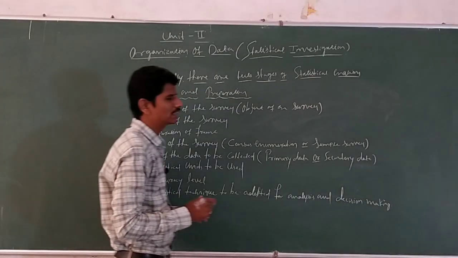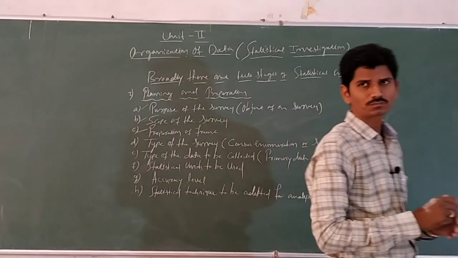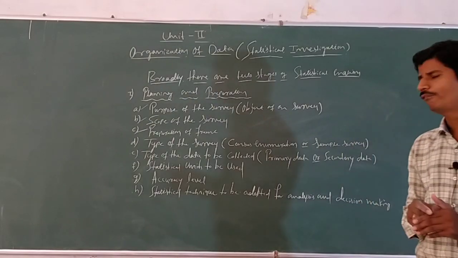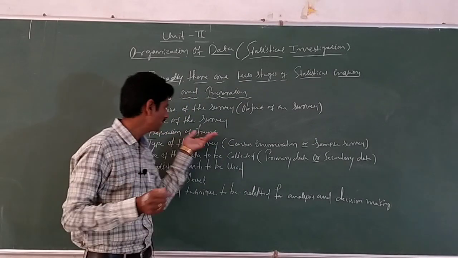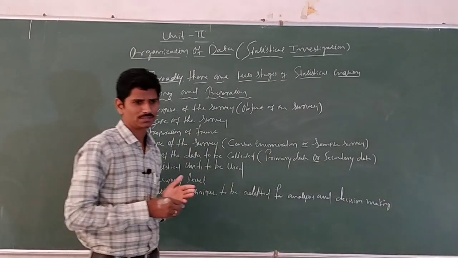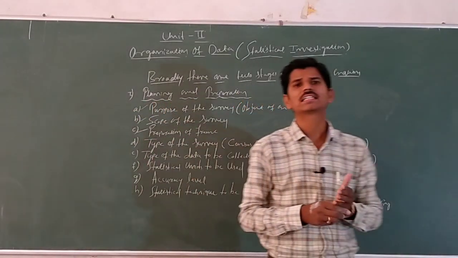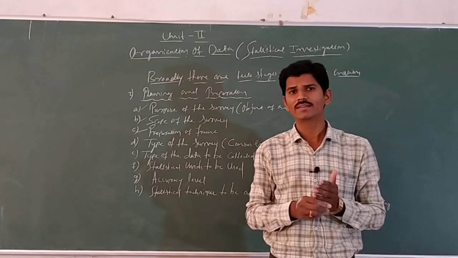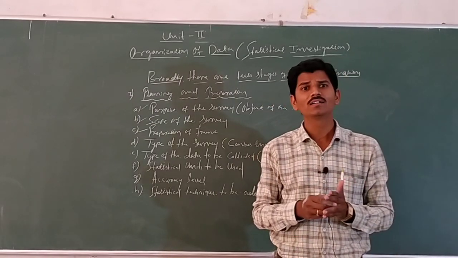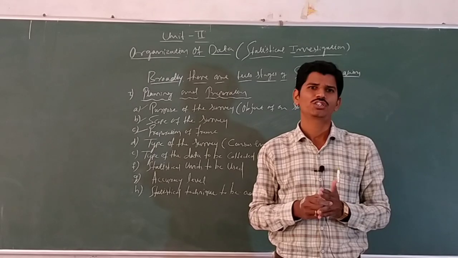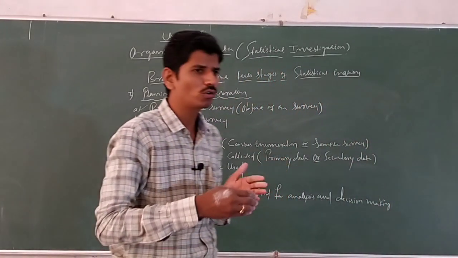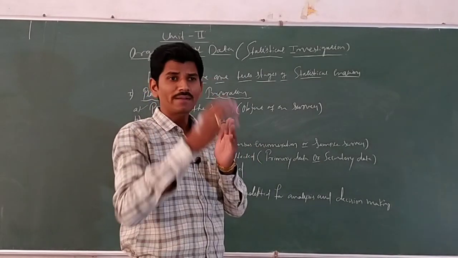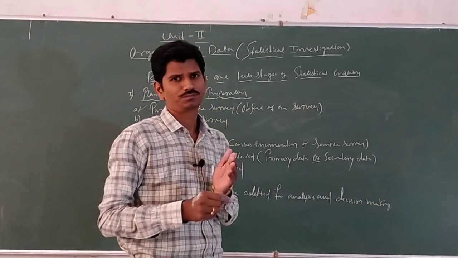The next, third stage, is the preparation of frame. Here the frame is but a list of addresses or any other specifications of the units in the population. Here we have to prepare the list of addresses.